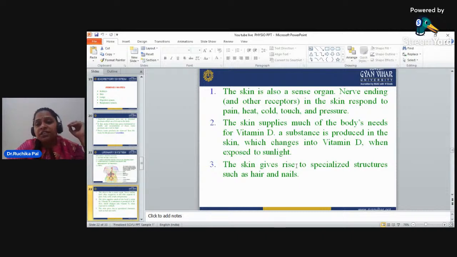The skin has very different and very important functions in our body. It supplies much of the body's needs for vitamin D. You all know very well that we can synthesize vitamin D in our body with the help of sunlight. The skin also gives rise to specialized structures such as hairs and nails.